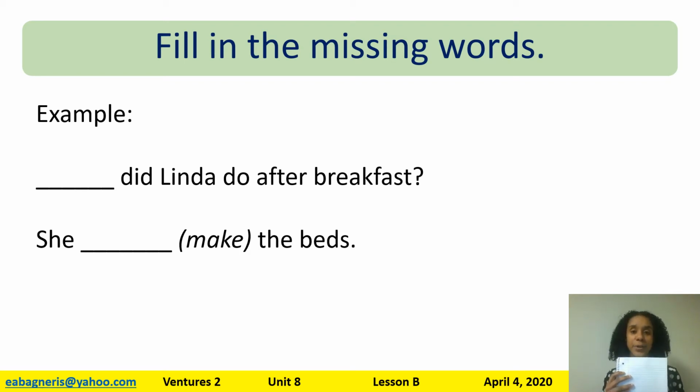Here is the example. We have a question, what or where did Linda do after breakfast? Now here's a clue. If you see that word do, it's probably a what question. Let's look at what the answer is. She blank the beds. And they want you to use the word make and put it in the past tense.